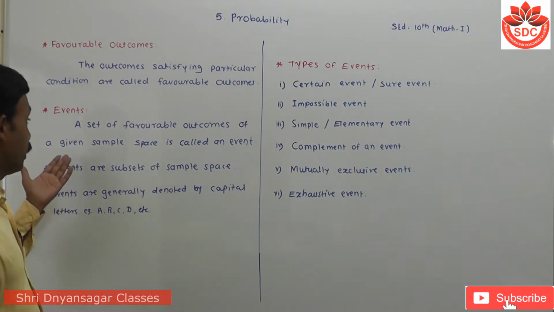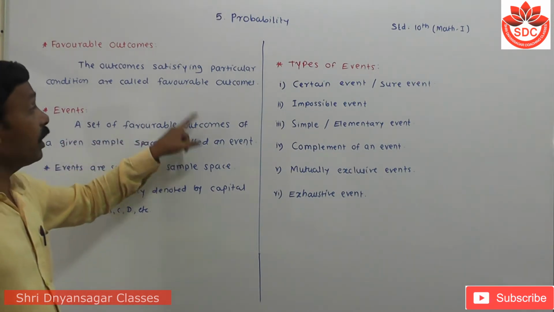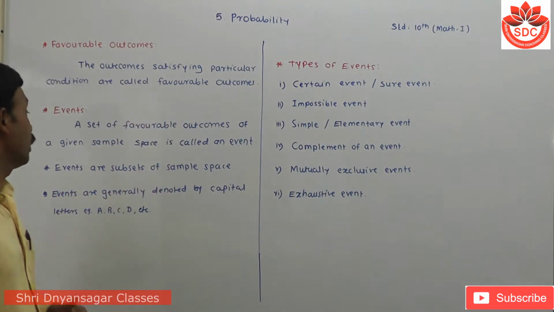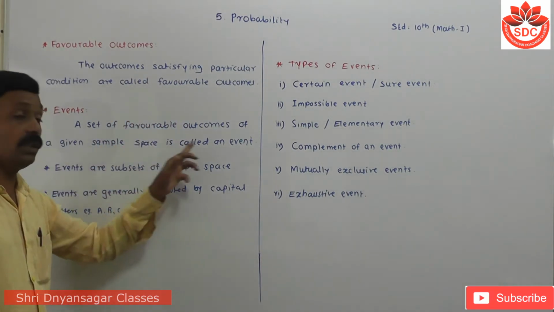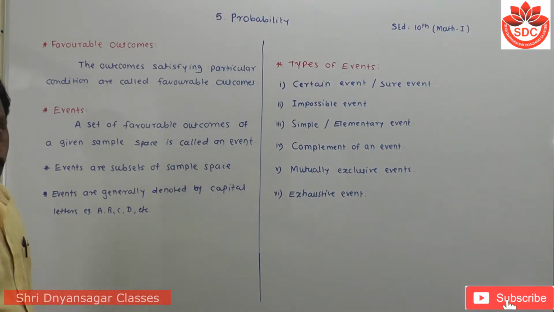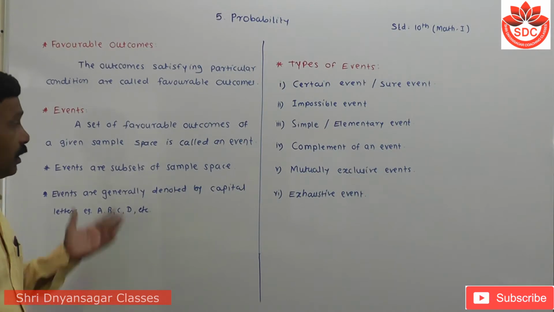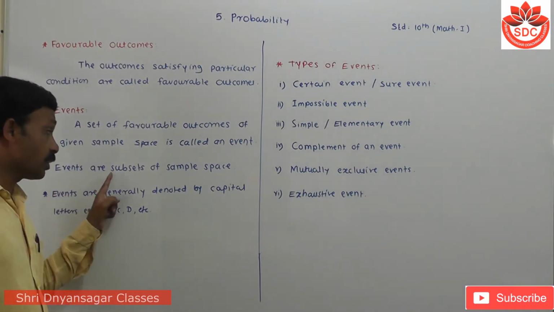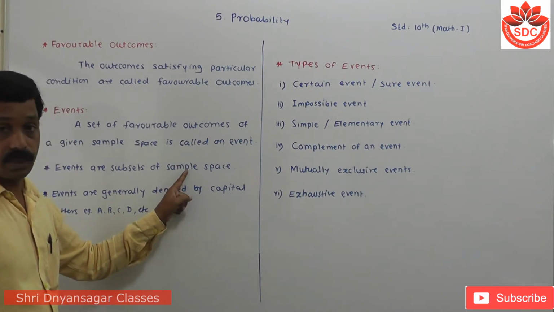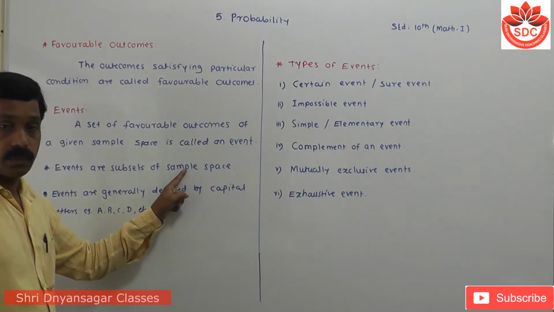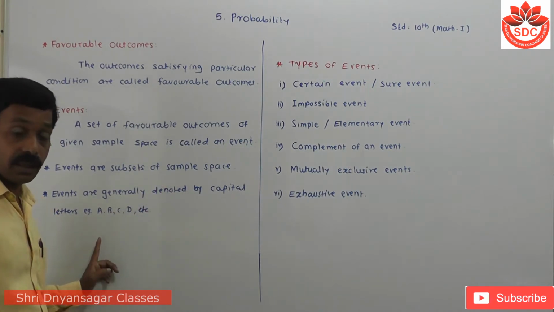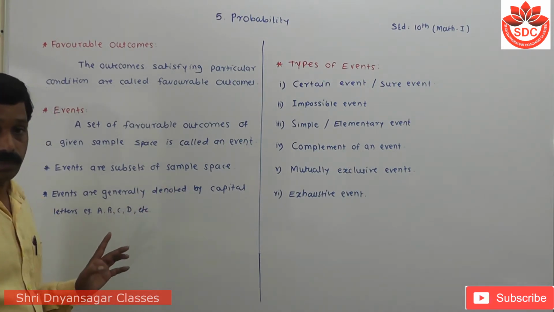Then events: a set of favorable outcomes of a given sample space is called an event. Students, events are subsets of the sample space. Events are generally denoted by capital letters A, B, C, D, etc.